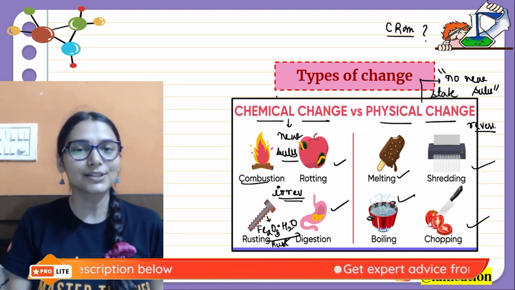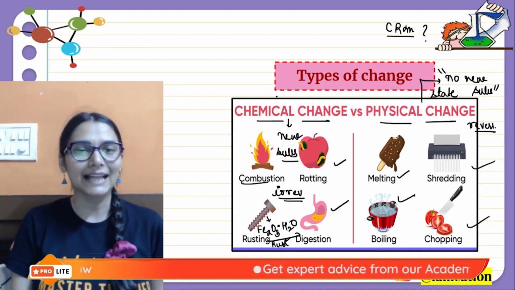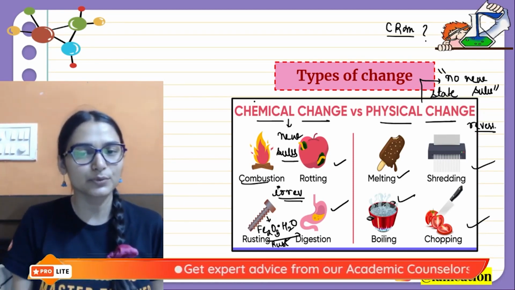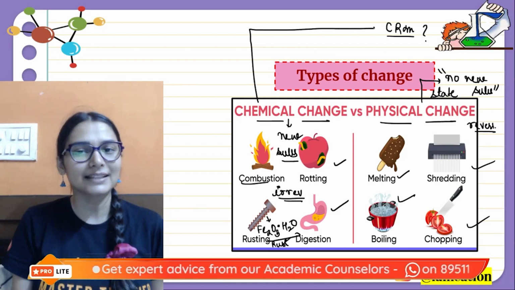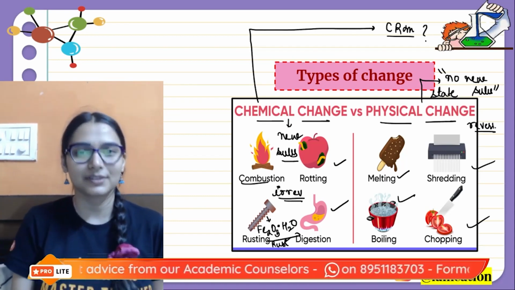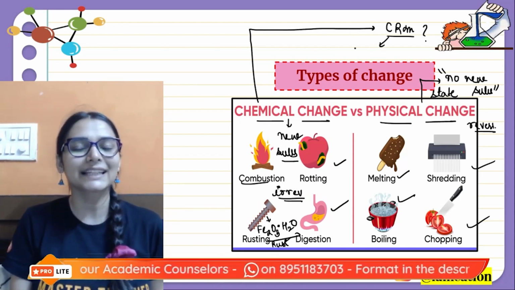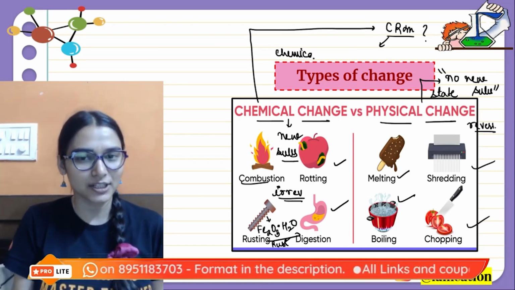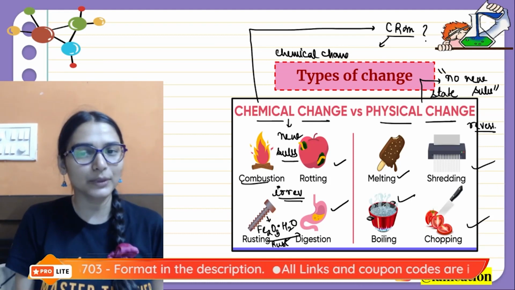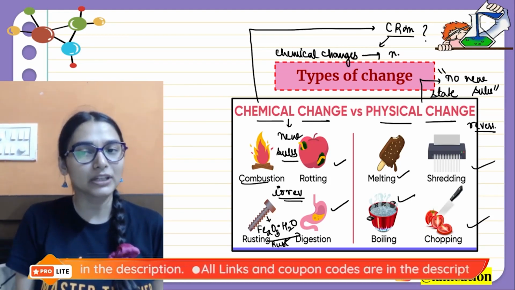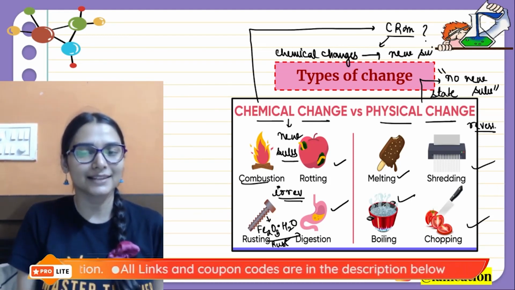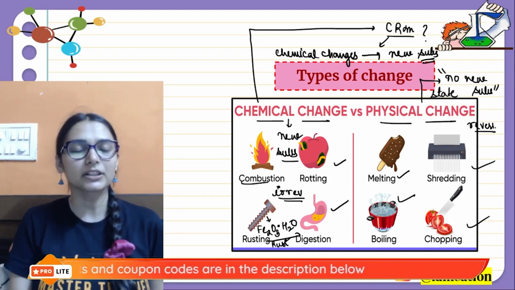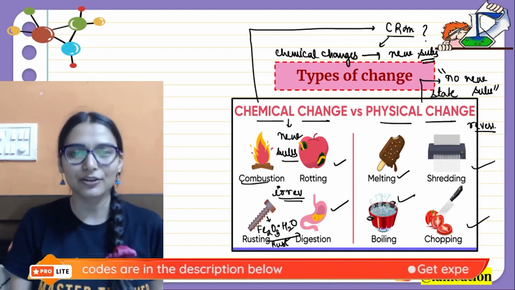And the chemical changes where we can see there is a formation of new substance, they give rise to the chemical reactions. So how do we define chemical reactions? They are simply chemical changes where we can see the formation of a new substance. So what are chemical reactions?